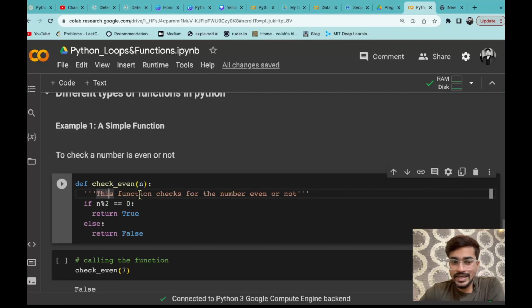Now how can you check whether any number is even or not? Simply, you divide it by 2, and if the remainder is 0, that means it is an even number. If the remainder is not 0, then it is not an even number. So that means you are going to use an if-else condition. The number you provide goes into which variable? Into n. So you are going to check the n variable. You are going to check if n modulus 2, that means you are applying modulus 2 to whatever number comes in. That means after dividing by 2, what remainder is coming?